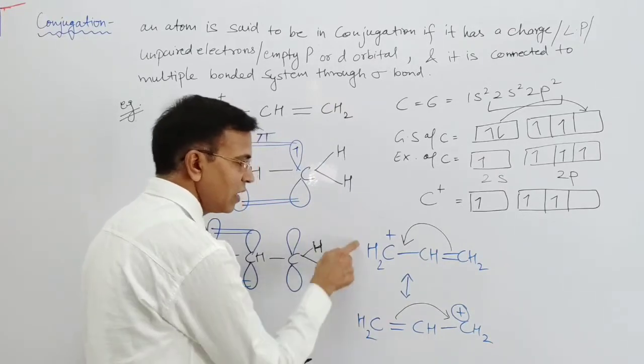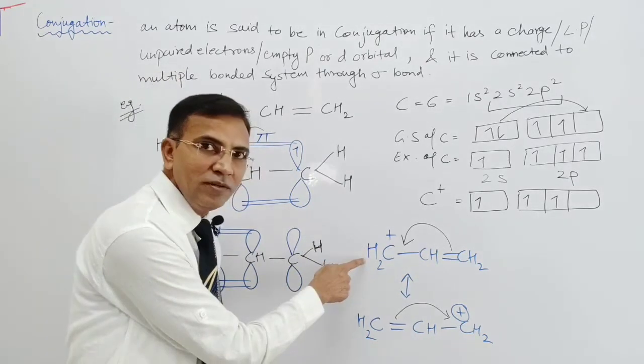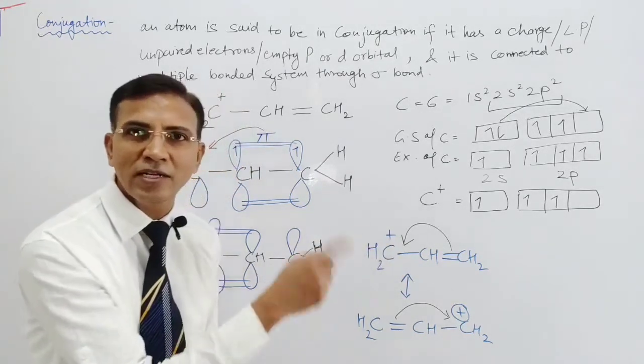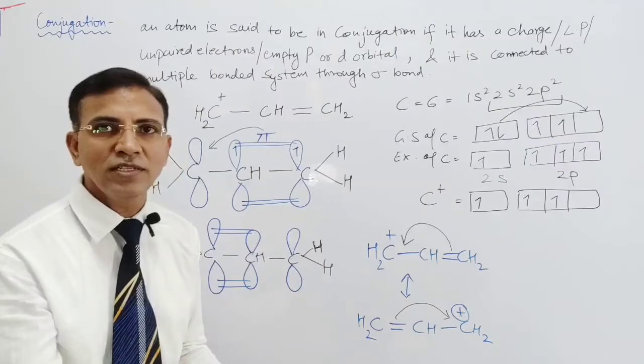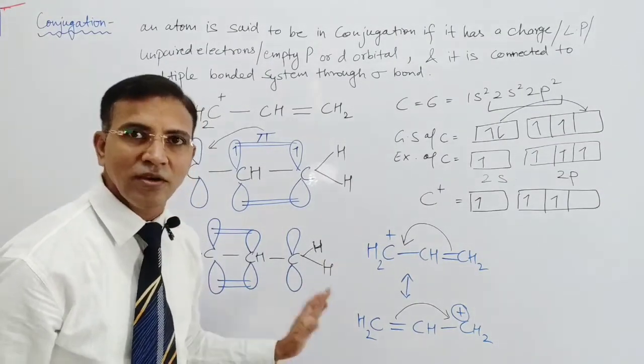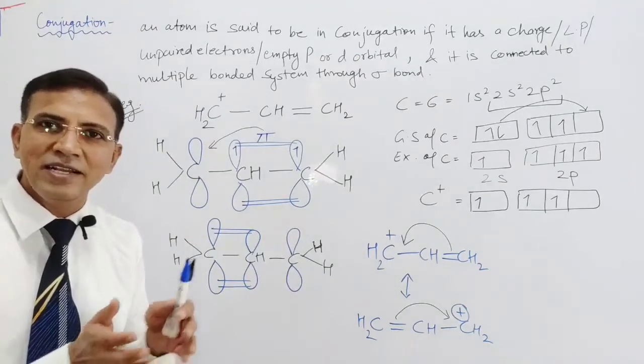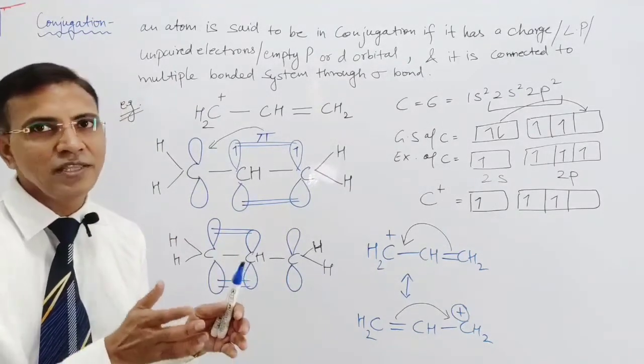So these are the resonance structures. Because of the conjugation, the delocalization of pi electrons takes place and resonance comes into existence. So these are the resonating structures. Write this down first, and then we will move to the necessary conditions for conjugation in the molecule.